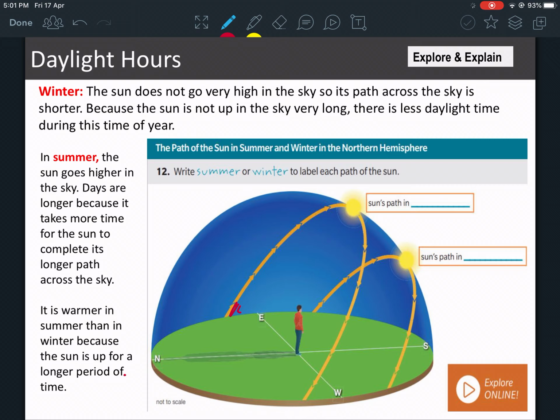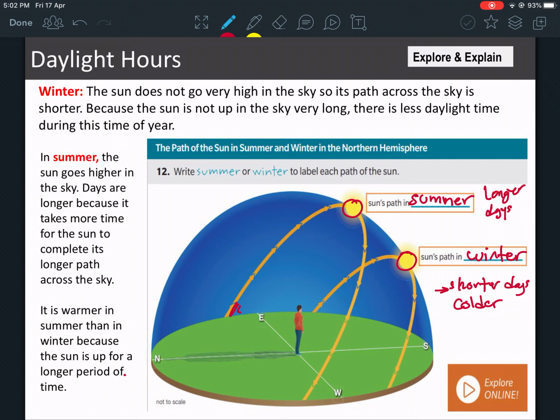So let's look at that in more detail. Okay, so the sun's path, because this is higher in the sky and this is lower, this is summer. Okay, and this is winter. Now the first thing we understood is that in winter it has, okay, shorter days. That means daylight hours is shorter and it's colder. In the summer it has longer days. Okay, and it's hotter or warmer. Why is that? Let's see. The sun does not go very high. This is the winter in the sky, so the path is shorter. Okay, we already know that.